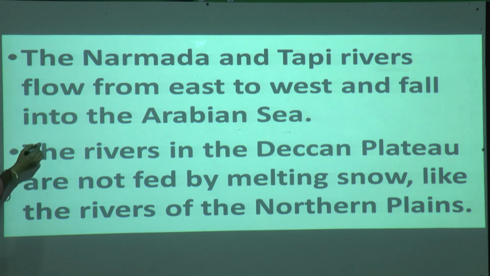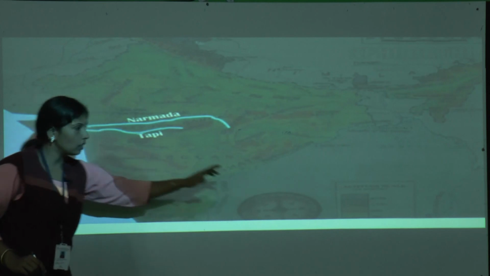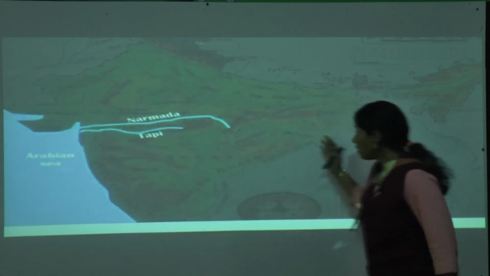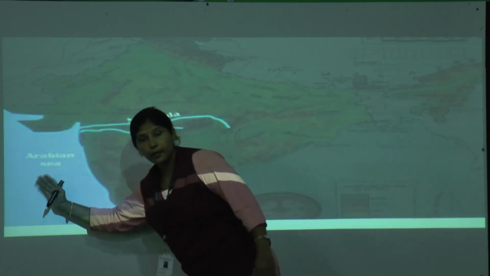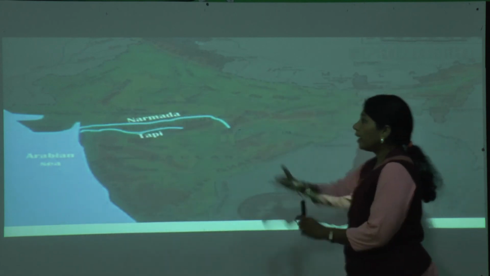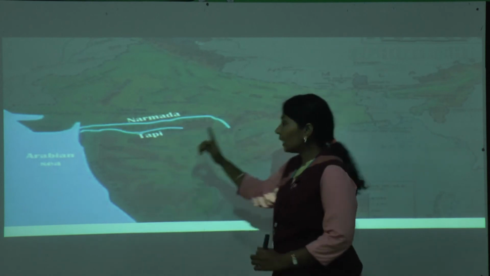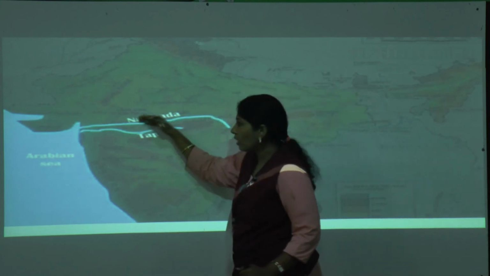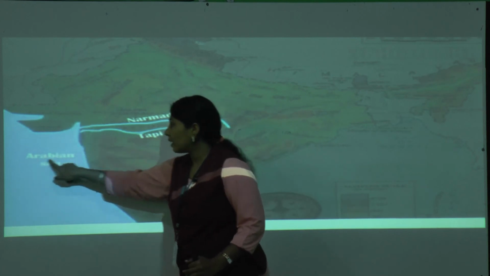Now see here, this is the east direction and this is the west direction. This side the ocean is the Bay of Bengal, here is the Arabian Sea, and the lower part is the Indian Ocean. Now the Narmada river and Tapi river are going from the east direction in the opposite direction towards the west, flowing into the Arabian Sea.